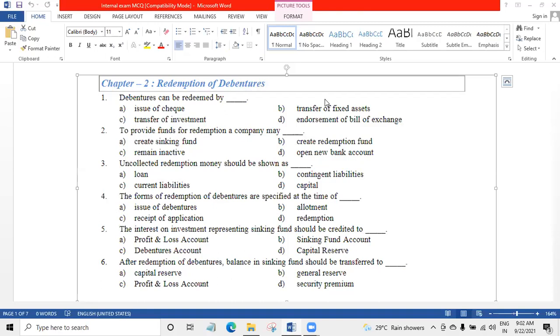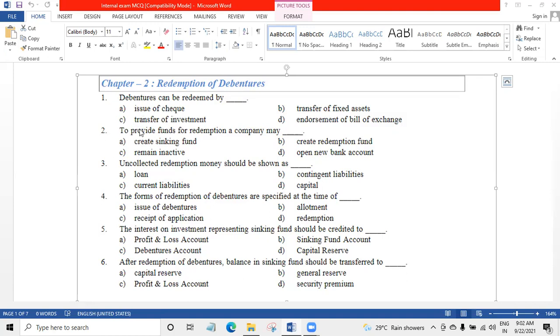This is objective question of redemption of debentures. Debentures can be redeemed by dash. Issue of check, transfer of fixed assets, transfer of investment, endorsement of bills of exchange. First answer is right, issue of check.